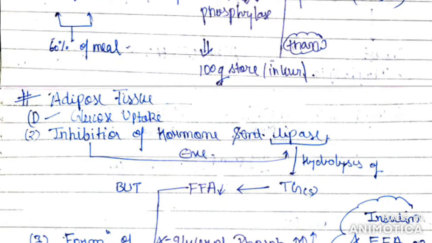Hello everyone. Now we are going to discuss the metabolic effects of insulin on adipose tissue and liver. So first, start with the liver. In liver, there are three processes which can happen with the glucose: its uptake, storage and utilization.